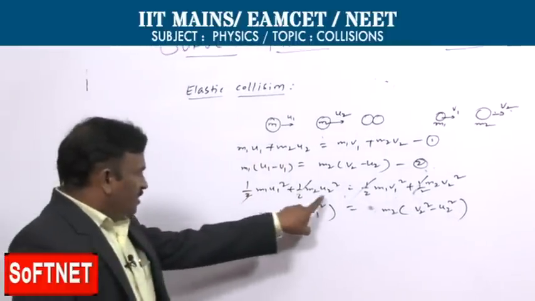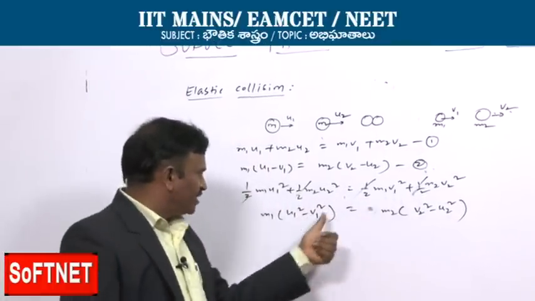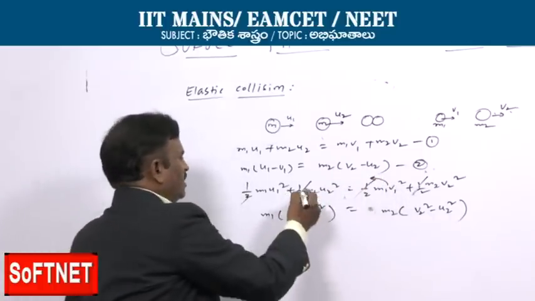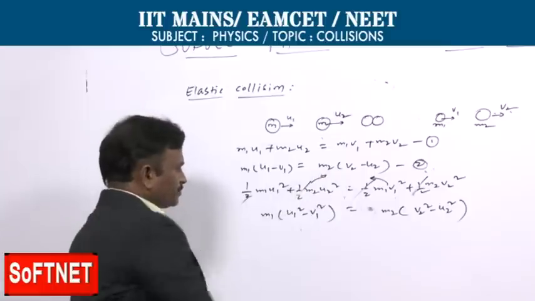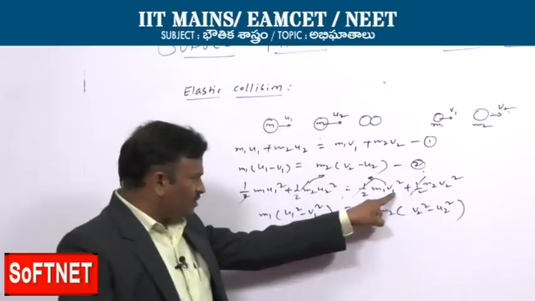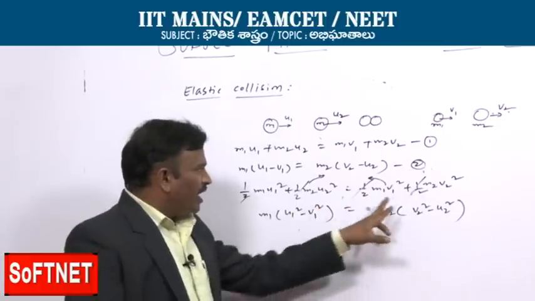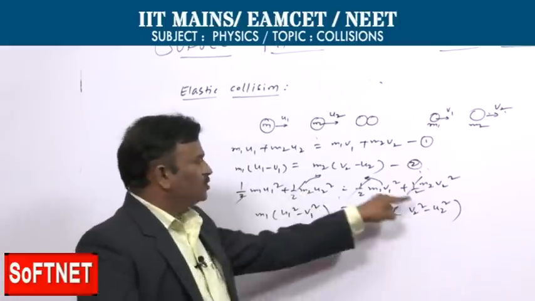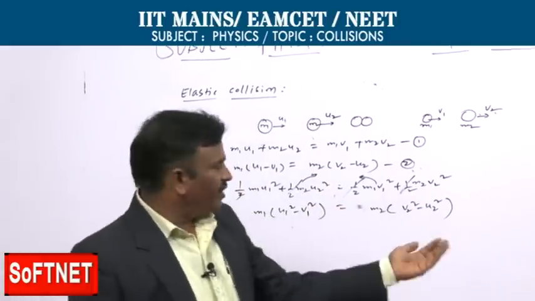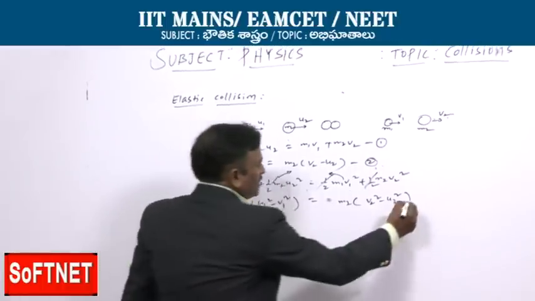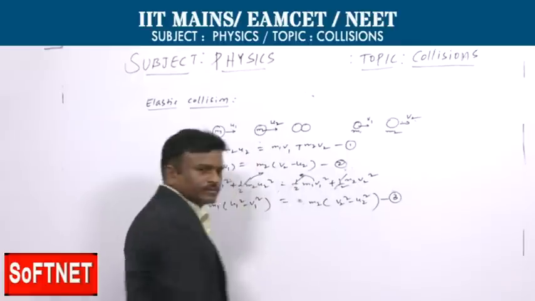I am sending this part to the left side and this part to the right side, so m1 is common on one side and m2 is common on the other, writing similar terms on either side. Let us take this equation as 3.